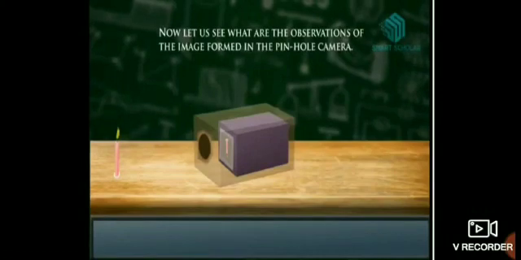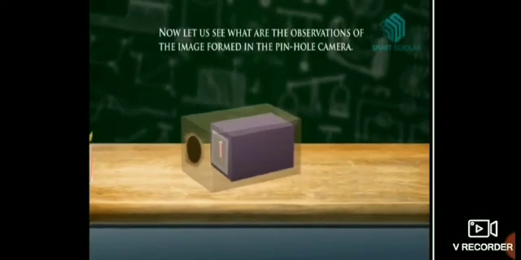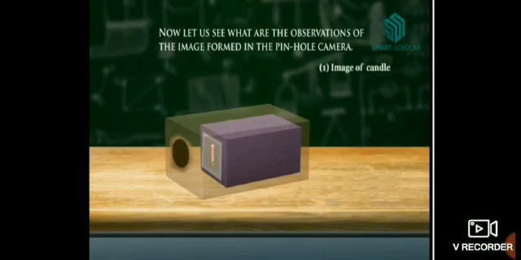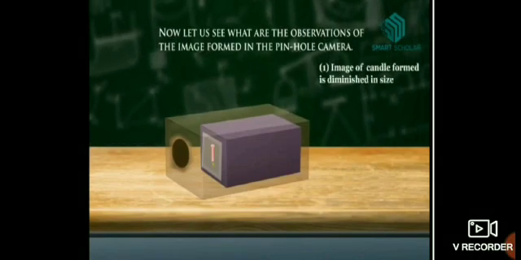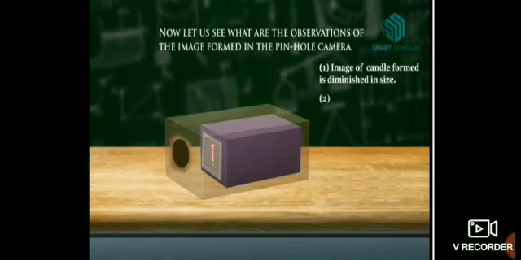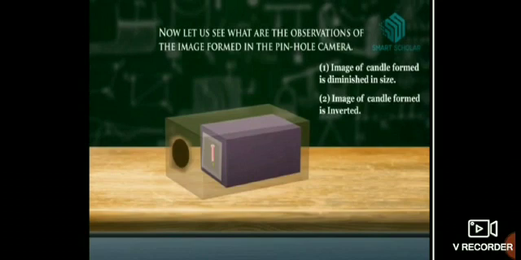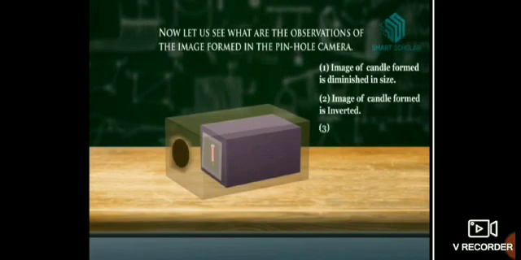Let us see what are the observations of the image formed in the pinhole camera. The image formed in the pinhole camera is diminished in size. Diminished is nothing but small. The image of the candle formed is inverted. The image of the candle formed has color.